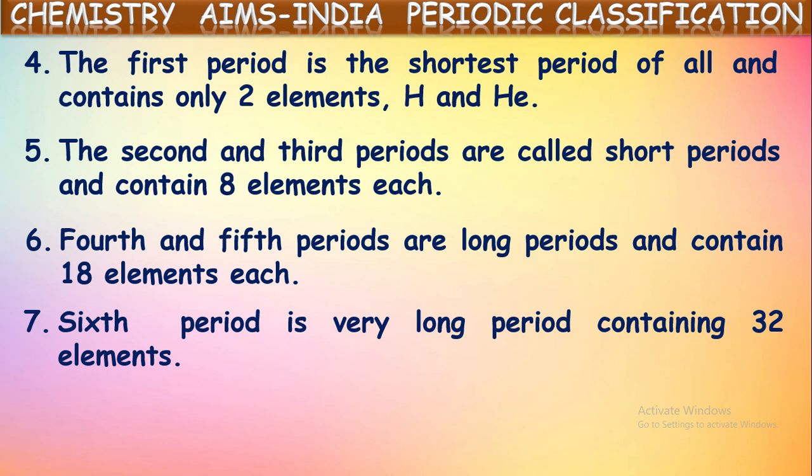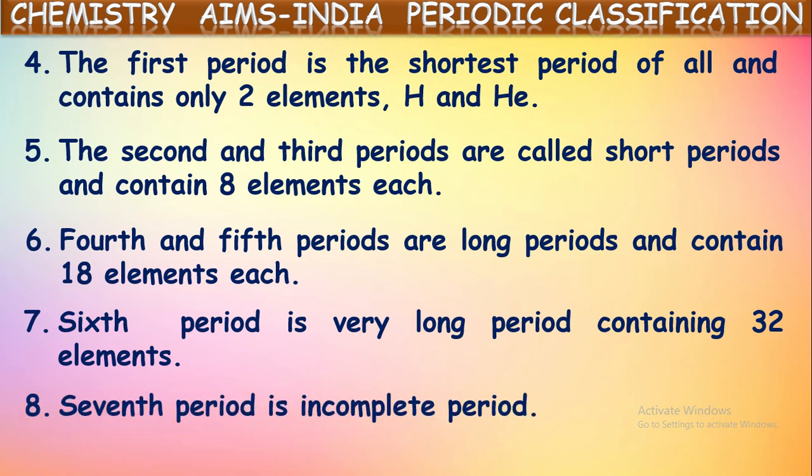Okay. If you see the sixth and seventh periods, they contain 18 elements in the periodic table, and 14 elements are kept separate down there. All together, you can say there are 32 elements in the sixth and seventh periods, so they are called the longest periods. Actually, it is given here as incomplete for the old one, but nowadays the seventh period is also completely filled with newly discovered elements, isn't it? So the sixth and seventh periods both contain 32 elements each, and they are called the longest periods in the modern periodic table.